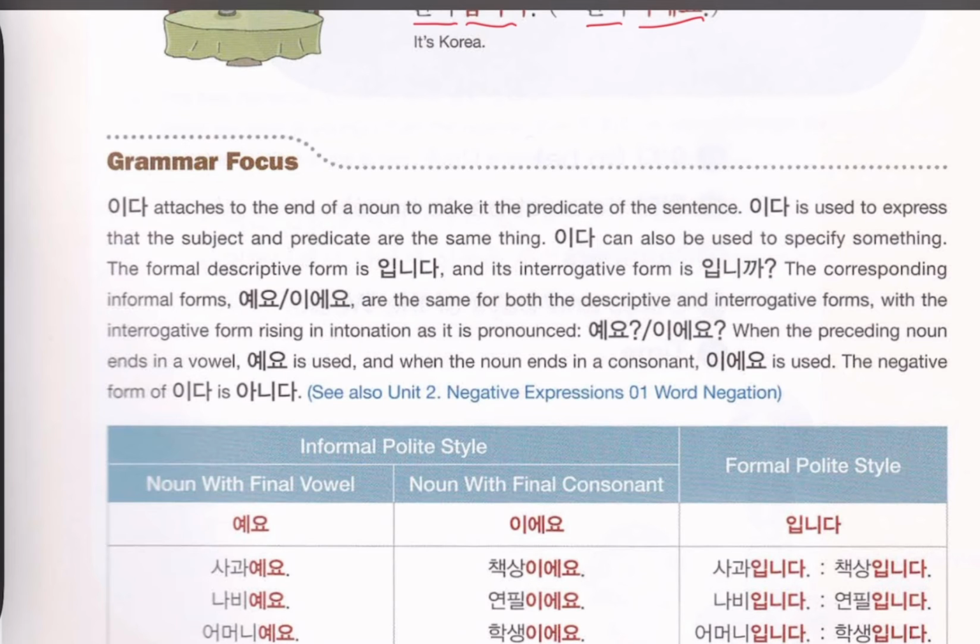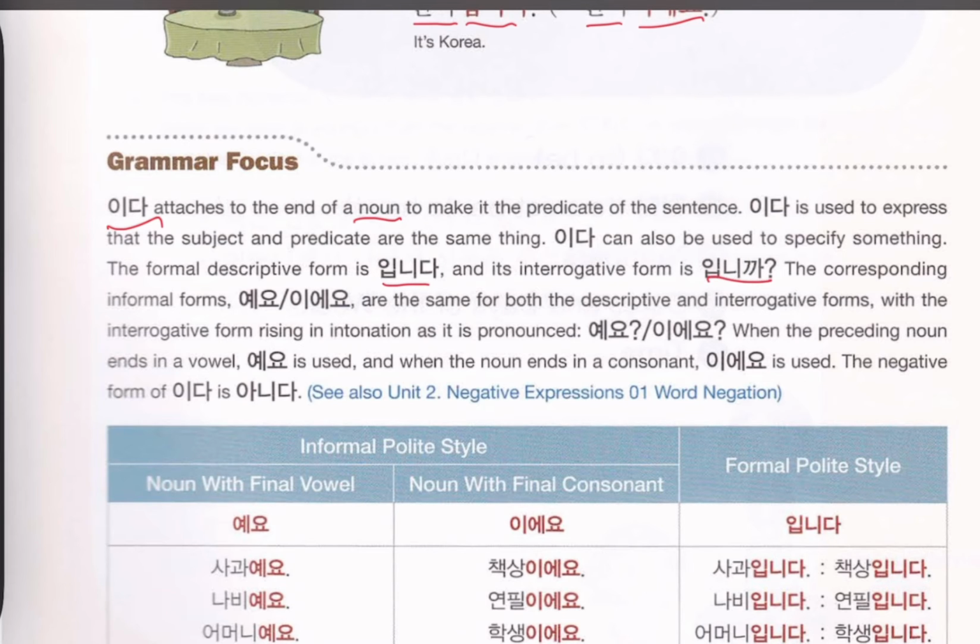So let's find out the detail about Ida. So Ida you have two formats. One is 예요 and 이에요 and other is ibnica and 입니다. So you must attach these things with your noun. And 입니다 is for answer and for question is ibnica.